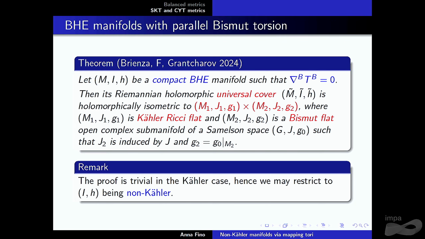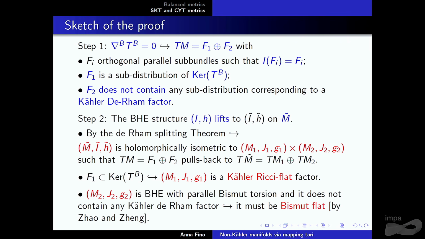In the Kähler case, the proof, of course, is trivial. Let's see what happens in the non-Kähler case. The proof is in two steps. Essentially, what we use is the kernel of the bismuth torsion 3-form.